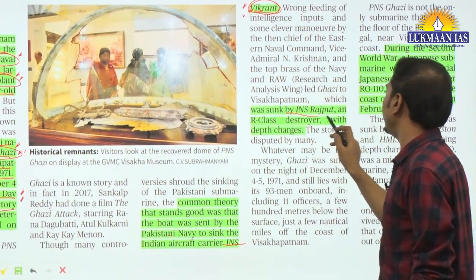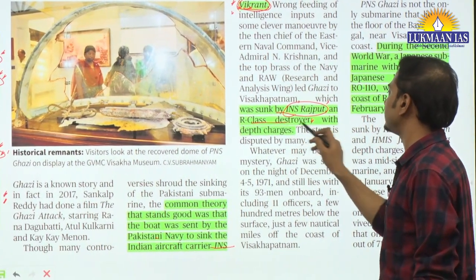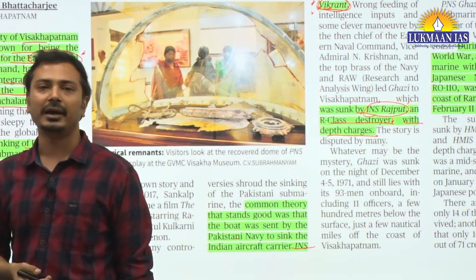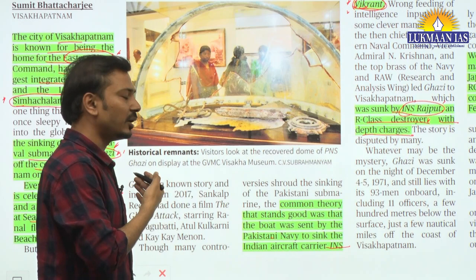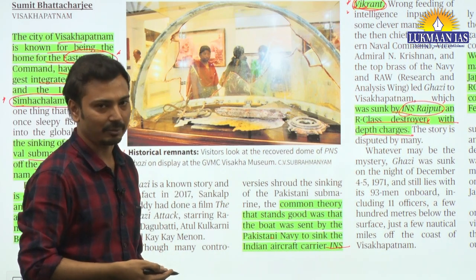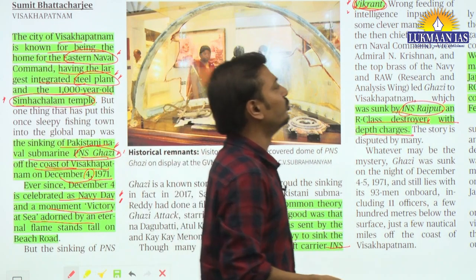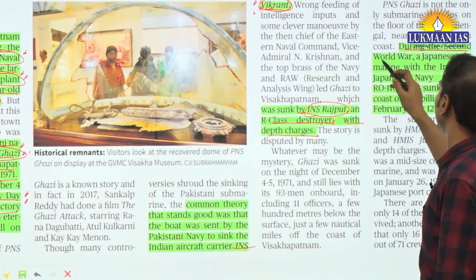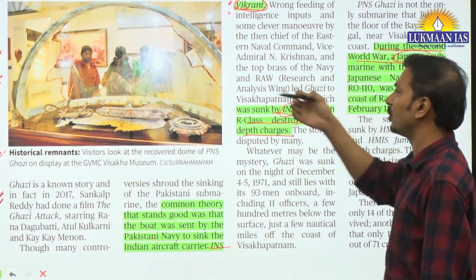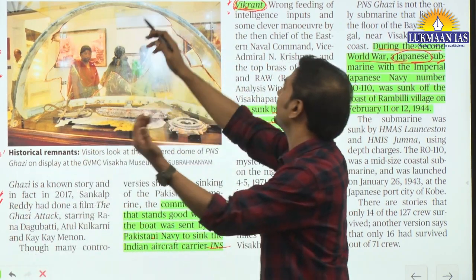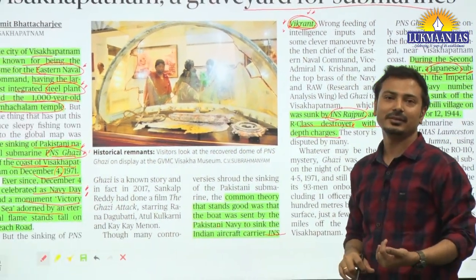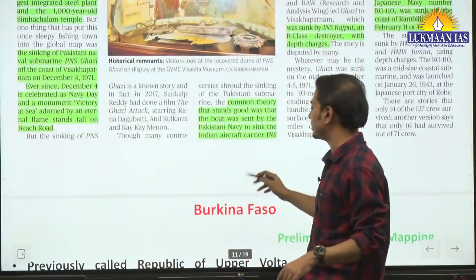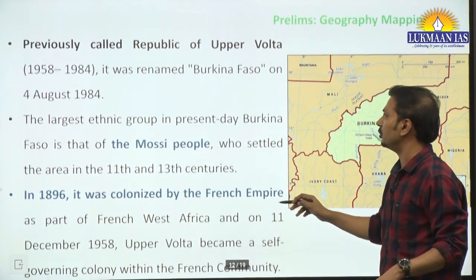But हमारे जो है INS Rajput ने, the R class destroyer with depth charges, it has sunk the PNS Ghazi. इसके ऊपर एक movie भी आया था, काफ़ी अच्छा movie था, and it had narrated all the events that had happened at that time. Okay, so there is mention about that movie also. Also, there is one more submarine that was sunk during the Second World War. A Japanese submarine was sunk off the coast of Visakhapatnam, and that's why they are saying that it is the graveyard for submarines. ऐसे दो example prominent है वहाँ पर. Fine? Okay, so from the miscellaneous perspective, geography mapping perspective, you should know about.